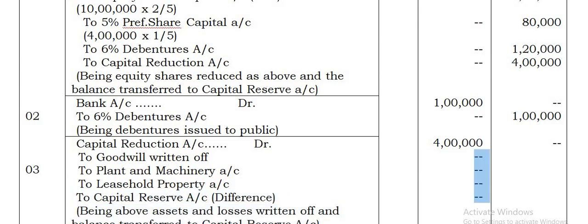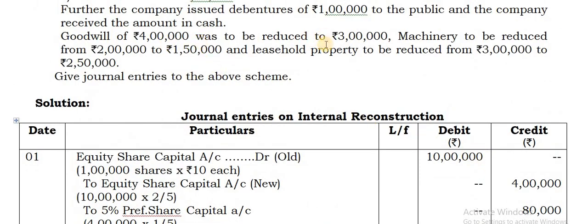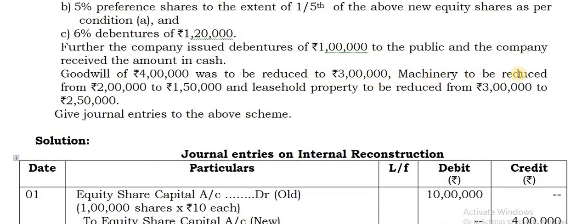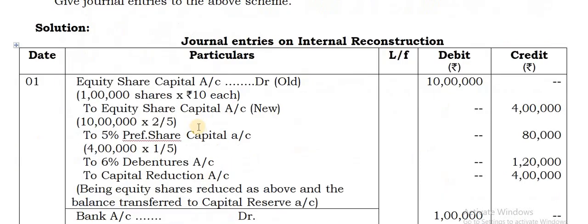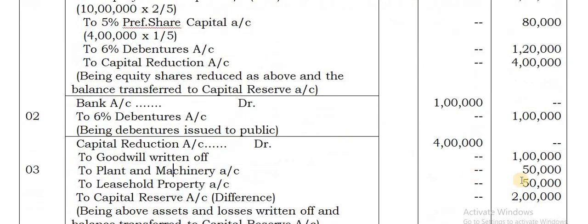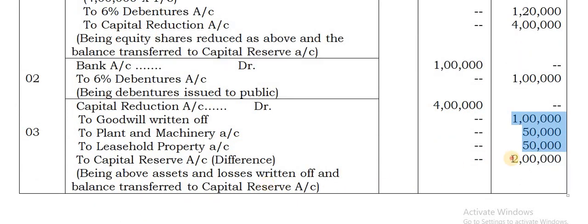So the difference amount will be transferred to the capital reserve account. So this is what I said. Goodwill, only the difference amount. How much is the difference? 4 lakhs minus 3 lakhs. So how much does it come to? 1 lakh. Then machinery, you can find 2 lakhs to 1,50,000. The difference you are getting is 50,000. Similarly, leasehold property from 3 lakhs to 2,50,000. So that also gives you 50,000. So in total, these are the 3 amounts which are being reduced, and the difference you are getting is being transferred to an account called the capital reserve account. That is the final difference.